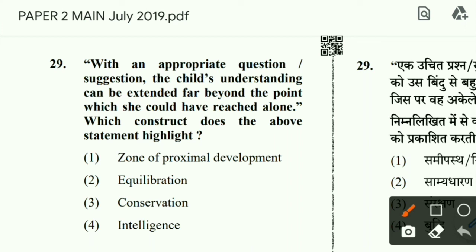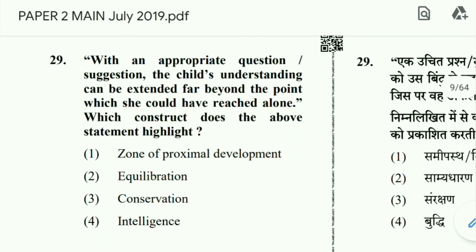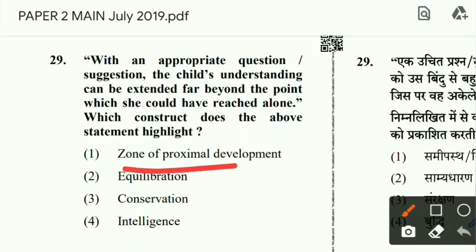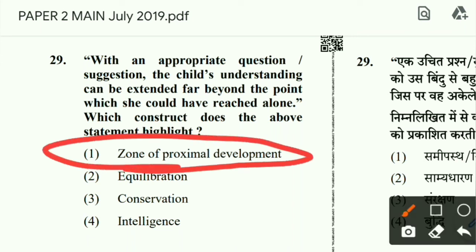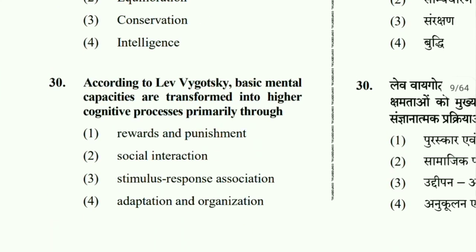So what are you doing actually? You are making the students reach the zone of proximal development. Okay, this question has come from Vygotsky's social constructivism. You are making them reach the zone of proximal development, not equilibration, not conservation, not intelligence. Okay, last question for today.